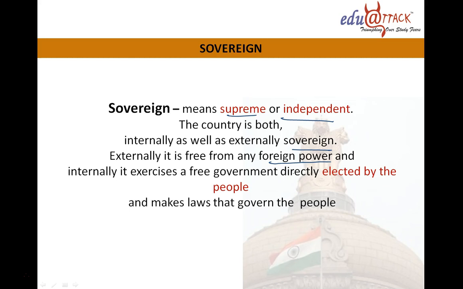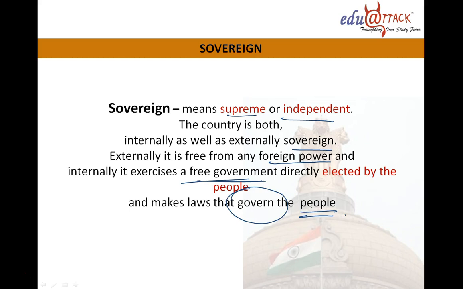And internally, how can it be independent? Internally it exercises a free government, which is directly elected by the people. People elect a free government, and that government makes law to govern the people. So the meaning of sovereign is very brief.